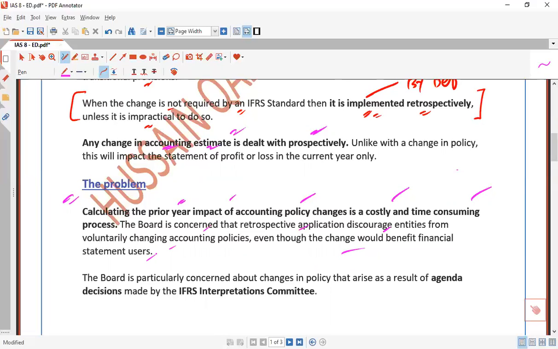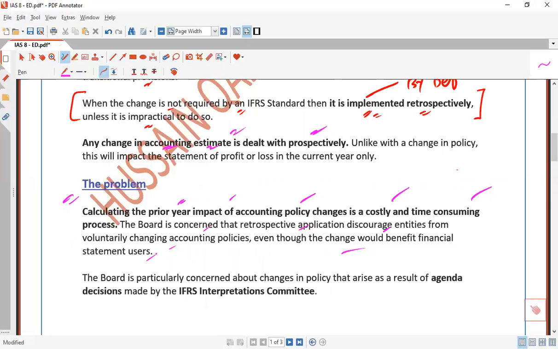So try to understand this point. If a standard allows us a choice between policies, that is voluntary. It's our option, our consent. Either use one method or the other, either cost model or fair value.